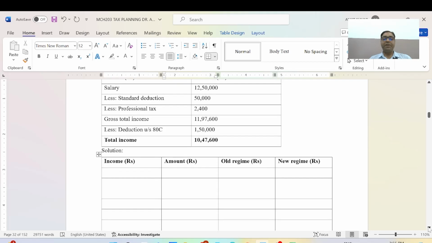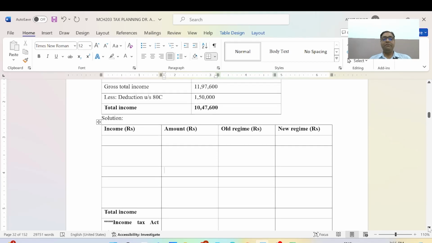Now we will solve this practical problem with the help of a table. Here we have four columns: one is income, one is amount, one is old regime, and one is new tax regime. Here we will do the calculation, first writing some basic information for this question.